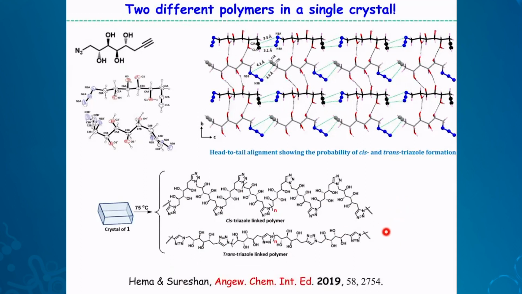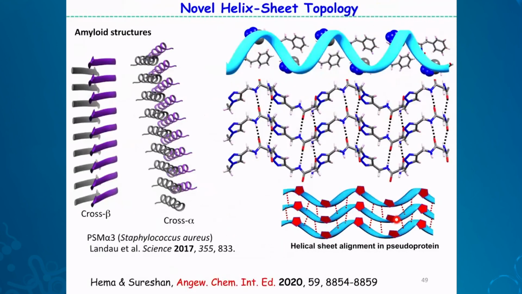This kind of blended structure we have also made in a single crystal fashion. This is a new topology reported for amyloid structures. Usually amyloids are cross beta. So beta sheets stack one over the other and give these amyloid structures. A cross alpha amyloid was recently reported by Lando in 2017 in a small peptide obtained from Staphylococcus aureus, a bacterial peptide. So this is a new topology for protein scientists, for example.